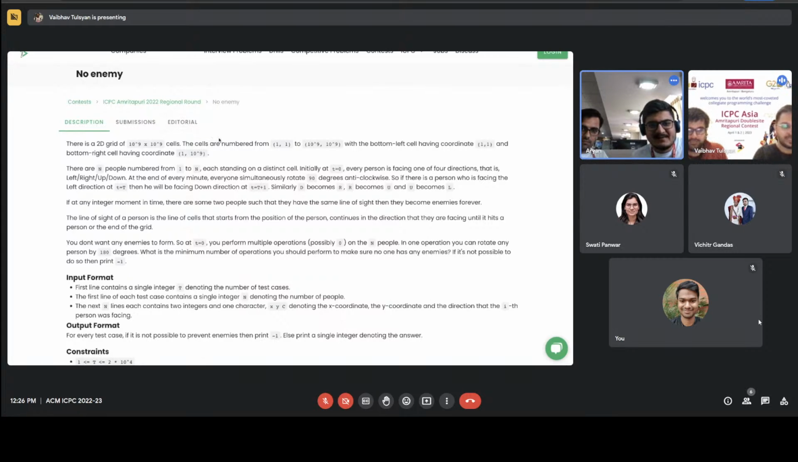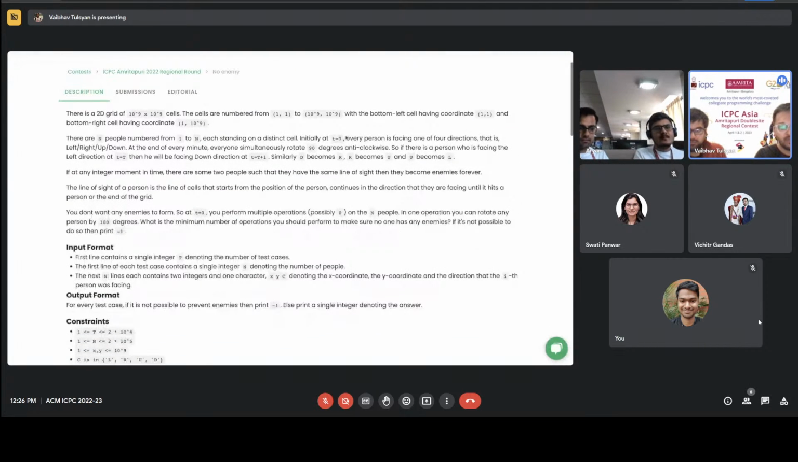Okay, yeah. So essentially, you have a 2D grid, and the grid can be very large, so you need not materialize it. But let's assume that you have some 2D grid, which is from 1,1 to 10 power 9, 10 power 9. The bottom left cell has coordinate 1,1, the bottom right cell has coordinate 1, 10 power 9, and the top rightmost cell will have coordinates 10 power 9, 10 power 9.